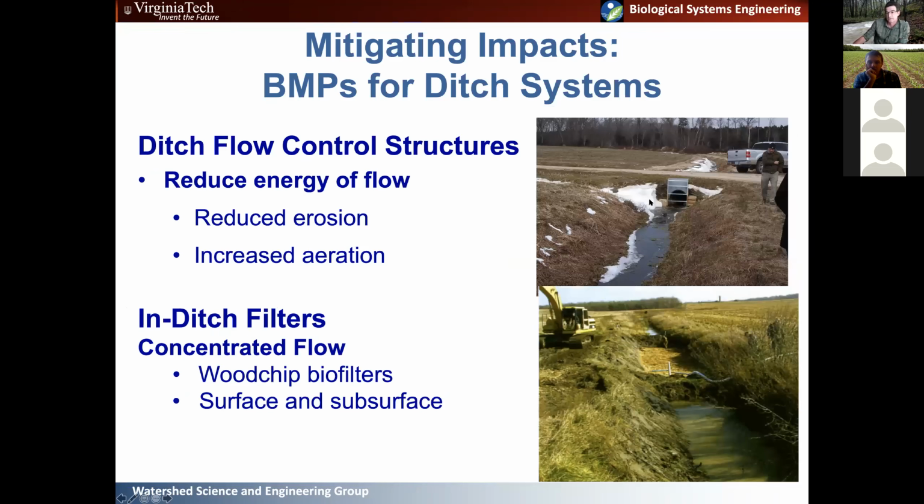Here's an example of a flow control structure. You can close that flow control structure, back water up in the ditch, which can do a couple things. It can improve water quality, and you can also use it for some basically sub-irrigation in some cases.